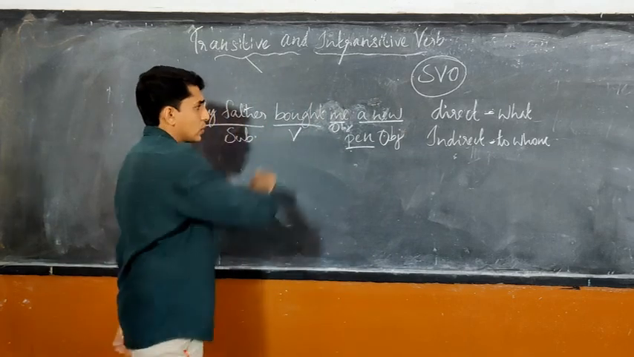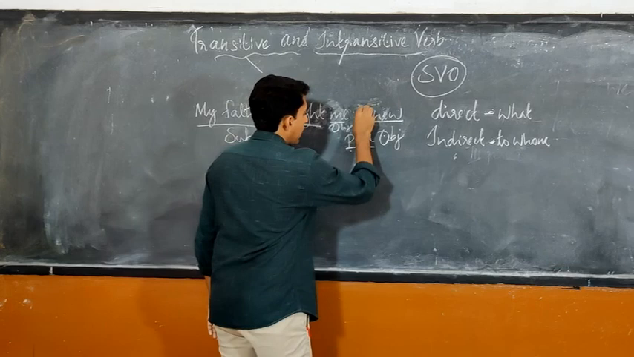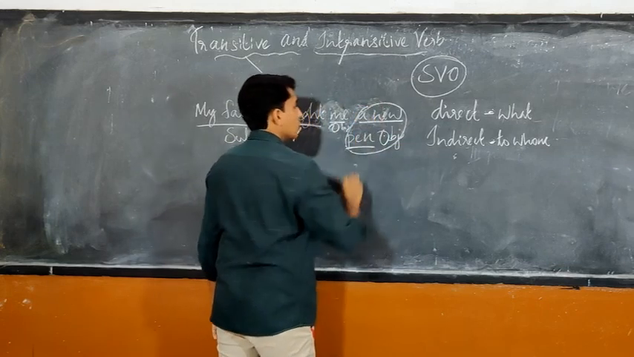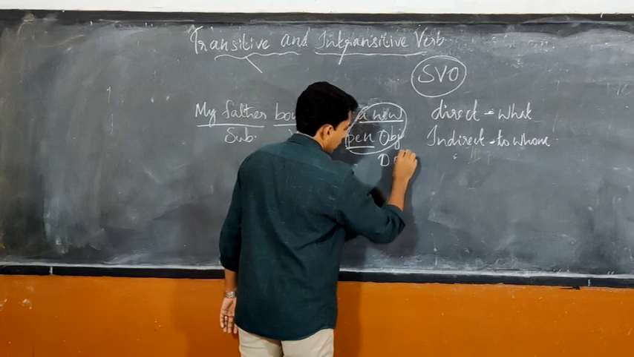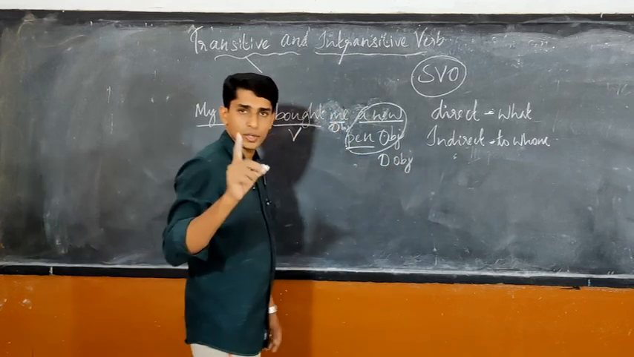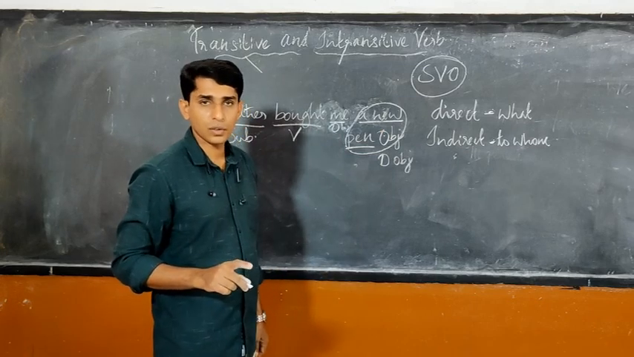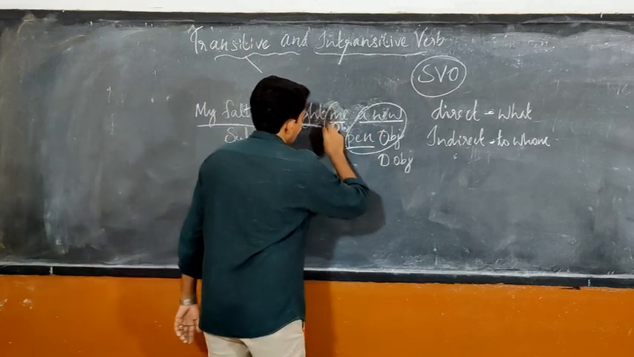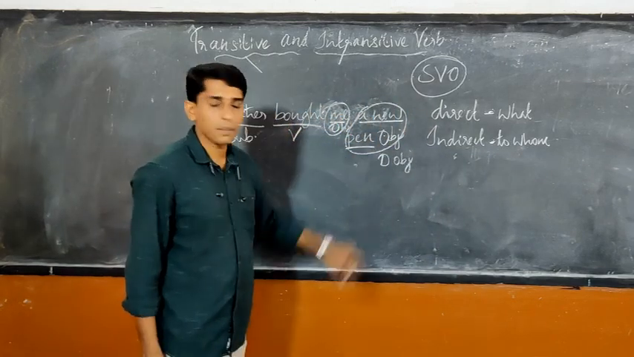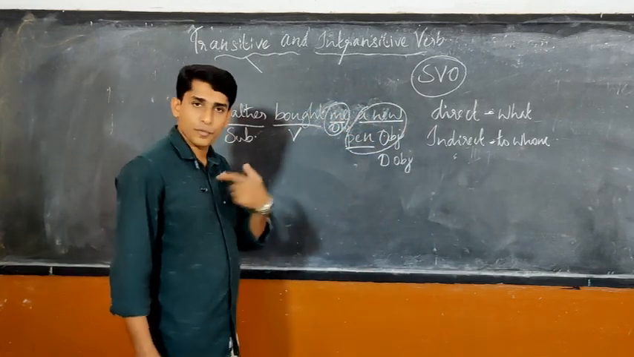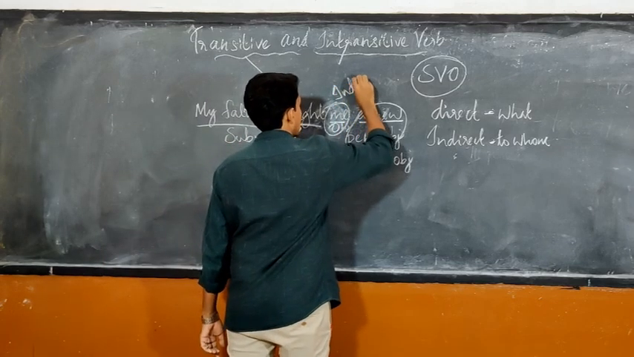If we ask such a question, my father bought what? What did he buy? A new pen. So this is the direct object. Do you get me? This is the direct object. Okay. To whom or for whom? For whom is the pen bought? It's for me. So this is indirect.